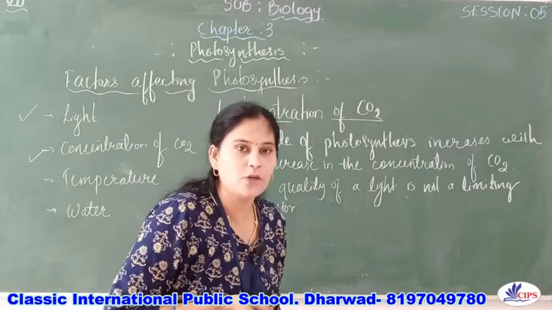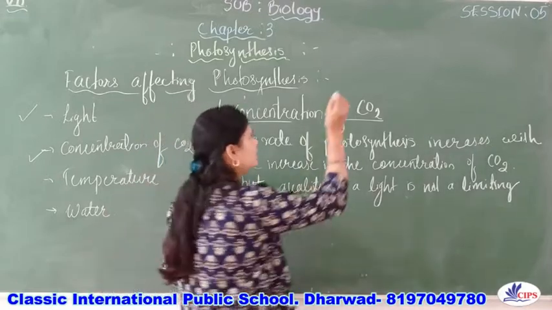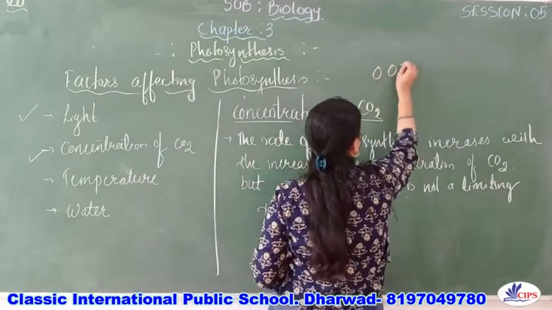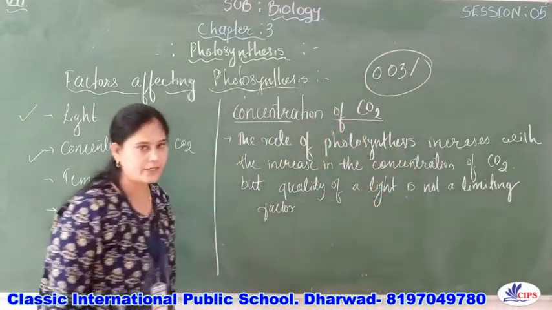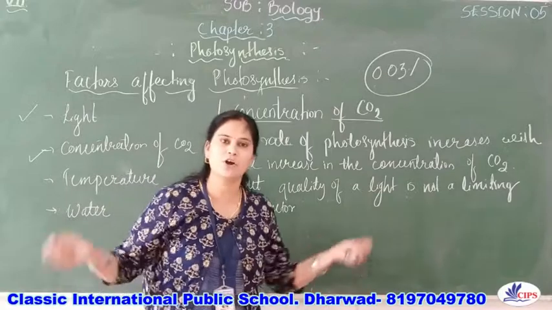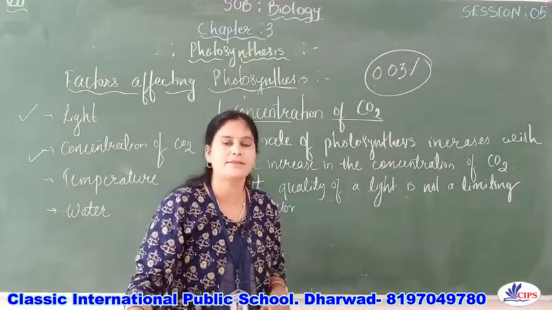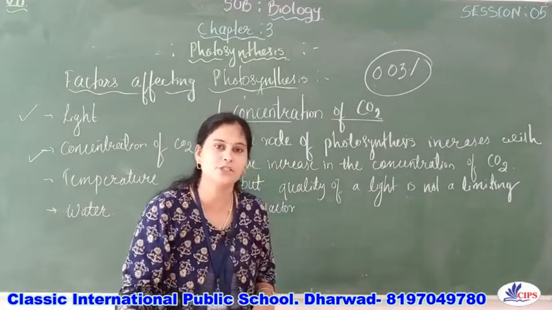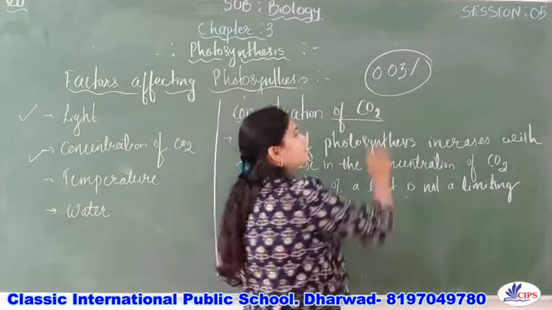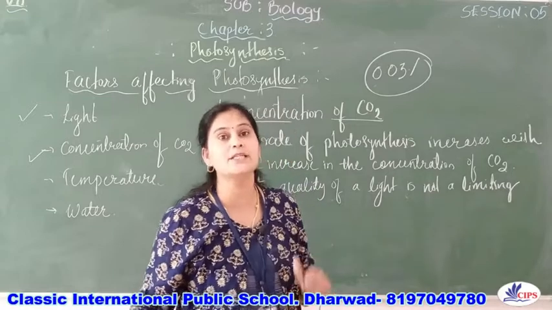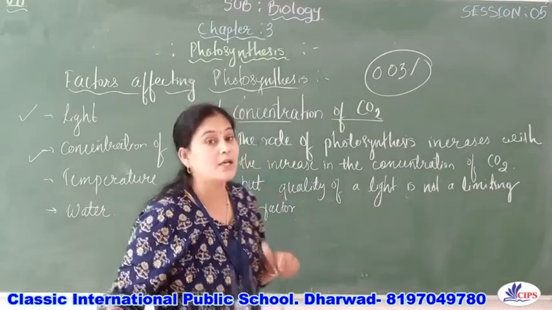Here, we know that in the atmosphere, 0.03% of carbon dioxide is present, right? We know that air is a mixture of many gases. 78% of nitrogen is present, 21% of oxygen is present, and 0.03% of carbon dioxide is present in the air.